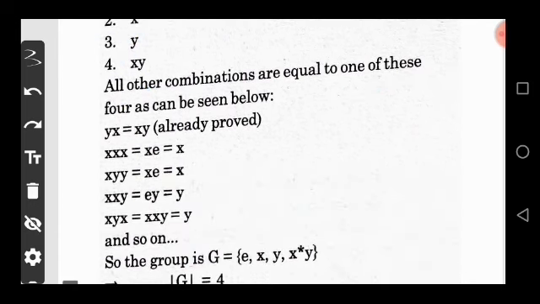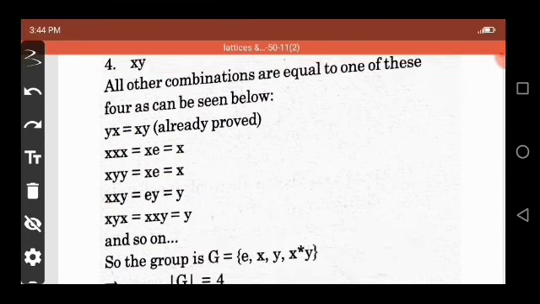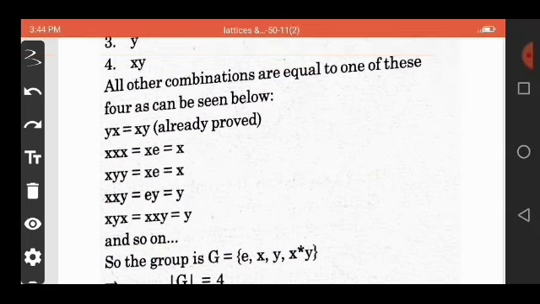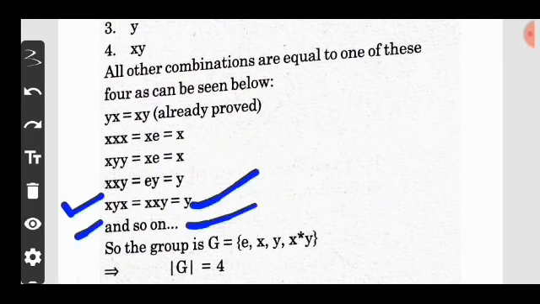So xy is equal to yx, already proved. x times x is equal to x, e is equal to x, x y is equal to xy and x, xy is equal to y, and so on. So we say that the group G is equal to {e, x, y, xy}. So total number of elements in the group G is equal to 4.